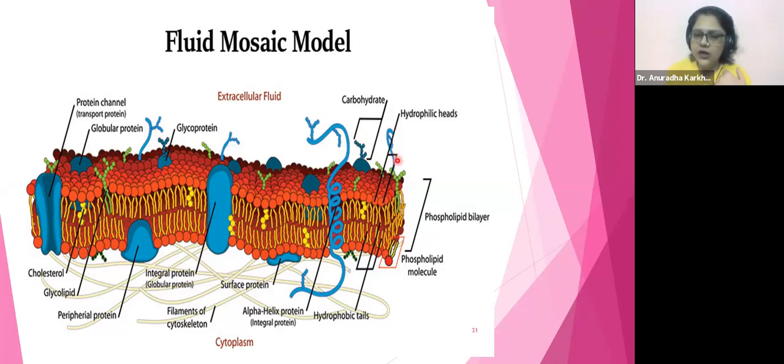Hydro means water. Philic means loving. So the heads are not having any problem with the water entering inside. But the problem is, if the water enters via this, it is going to come in contact with whom? The lipid. Will the lipid allow the water to go beyond this area? Oil के ऊपर पानी डालो, क्या वो नीचे आ जाएगा? Is it possible? Will it allow? Exactly, my dears. So these lipids are hydrophobic and the phosphate is hydrophilic.